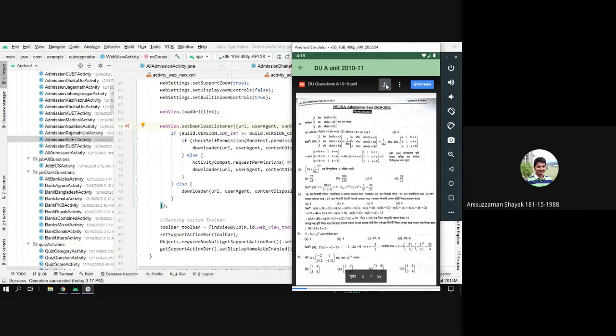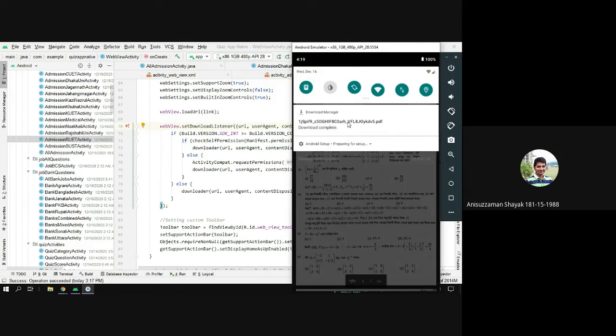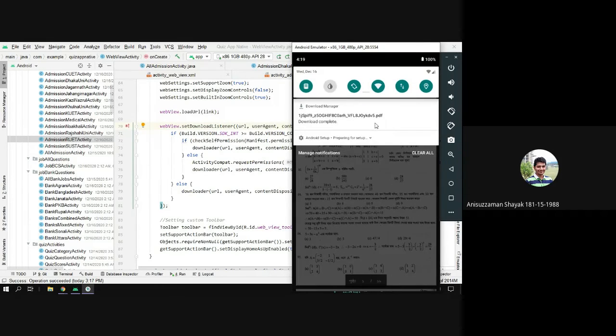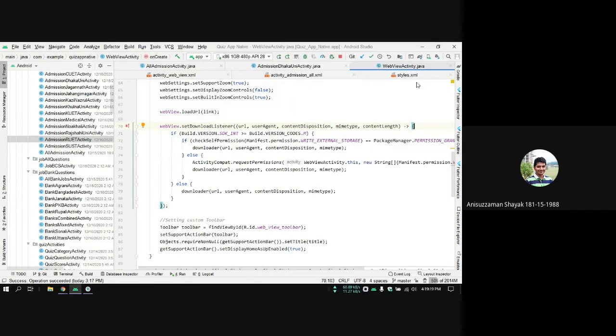Now let's just download one. After clicking the download button, this just shows the toast message that it's downloading, and this is the download completed. So let's see how this download manager works. I have set a download listener. The download listener gives me these properties to work with.